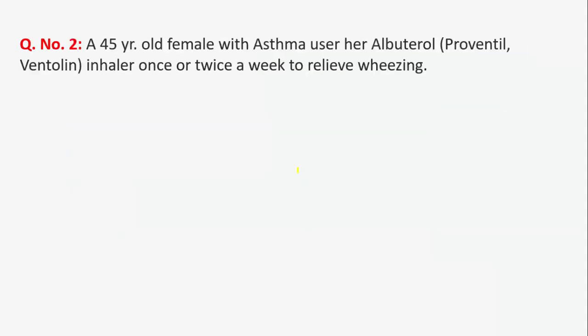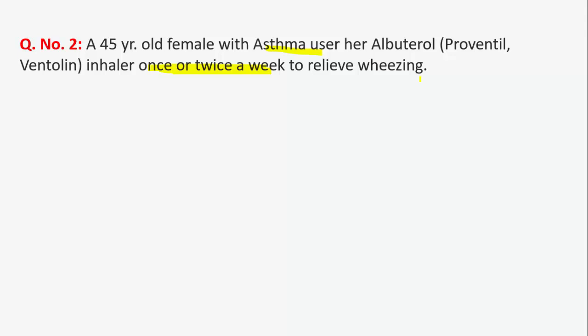So the next question is, a 45-year-old female with asthma uses her albuterol Ventolin inhaler once or twice a week to relieve wheezing. Means she has symptoms once or twice a week.